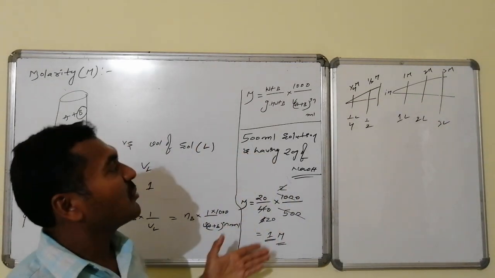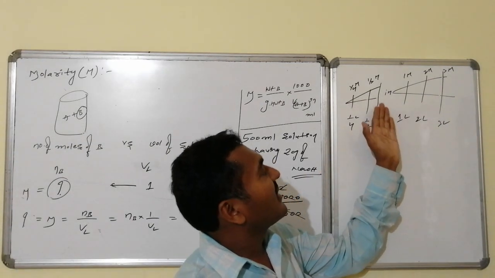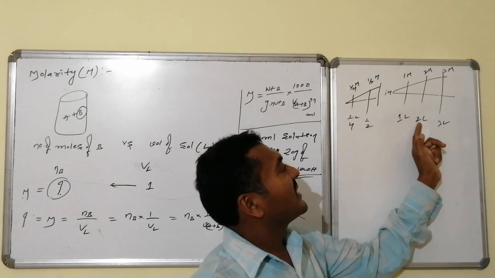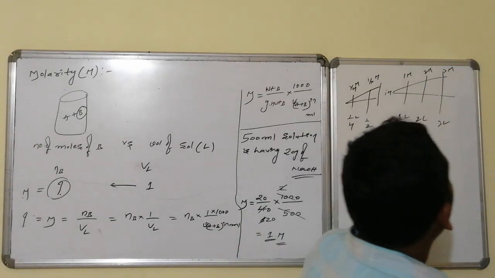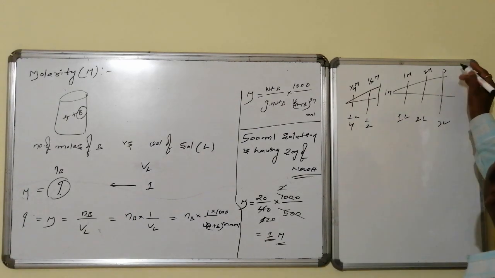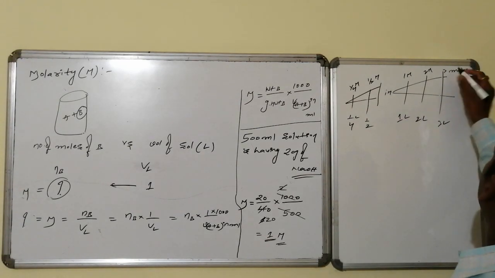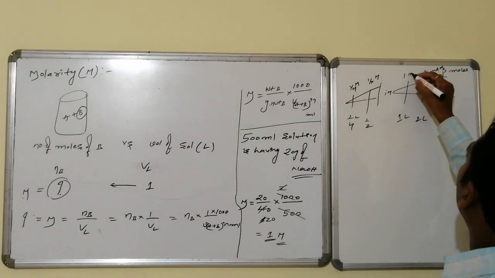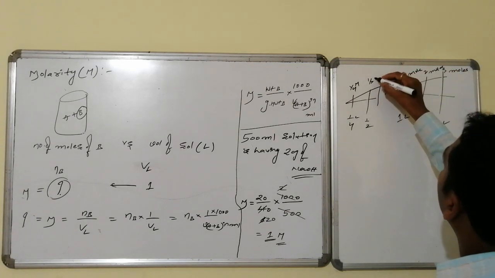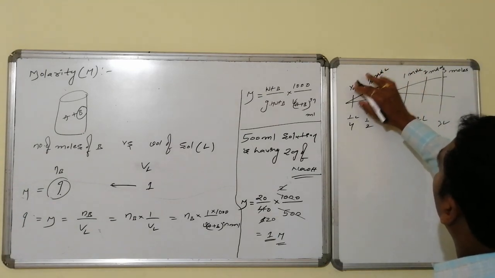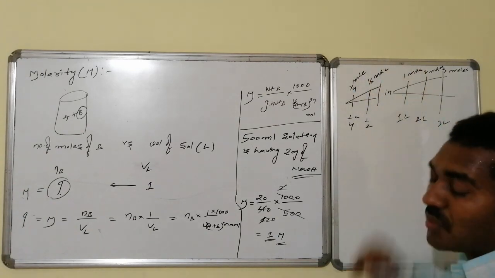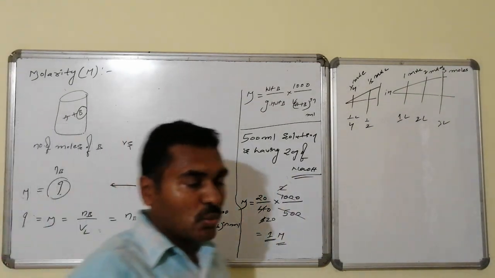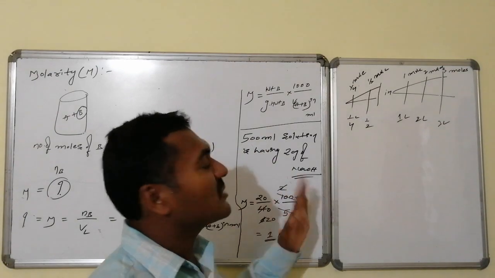Within 1000 ml, how many moles are there? That is given by molarity. A 1 molar solution means 1 liter consists of 1 mole. 2 liters consist of 2 moles. 3 liters consist of 3 moles. This is not concentration, this is moles. Half a liter consists of half a mole, and a quarter liter consists of a quarter mole. Such information, expressed mathematically and technically to give an enlarged version of the meaning, is known as molarity.